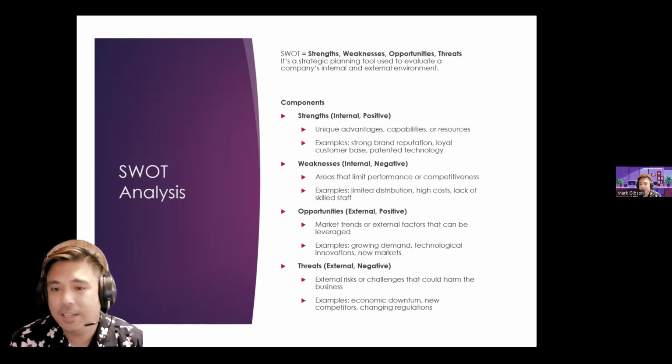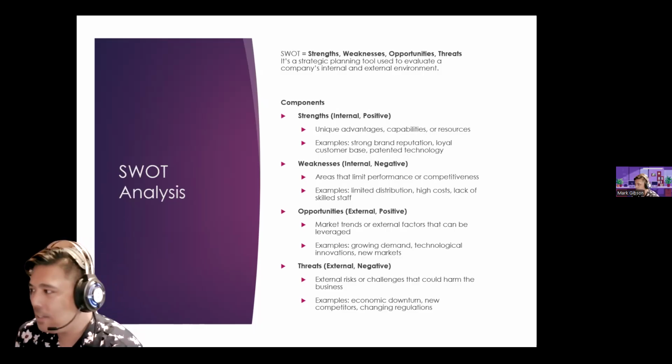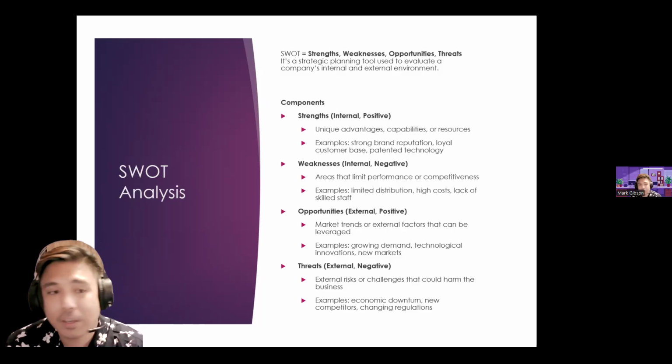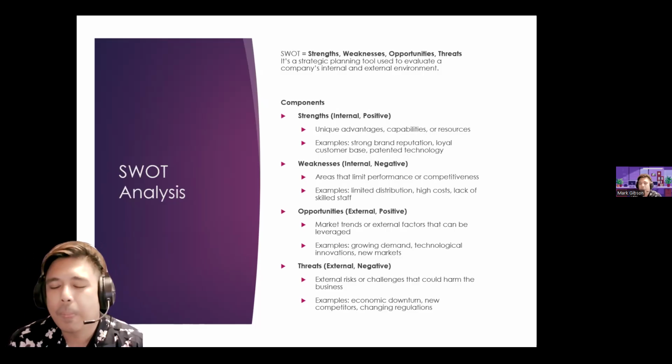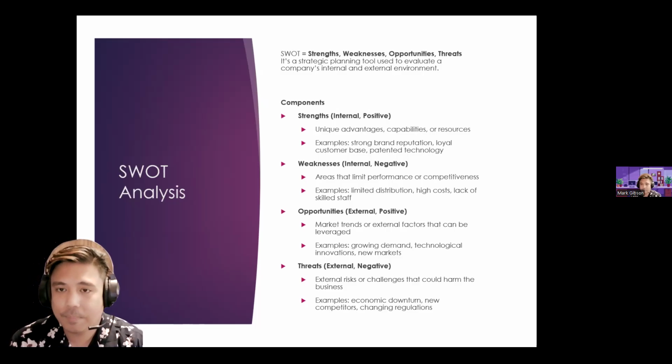That's a weakness. For opportunities, obviously, there's still growing demand for communications, for high-powered internet connections. A threat could be new competitors, since we have basically opened up the playing field for international players. So that's how we look at a company for SWOT: strengths, weaknesses, opportunities, and threats.